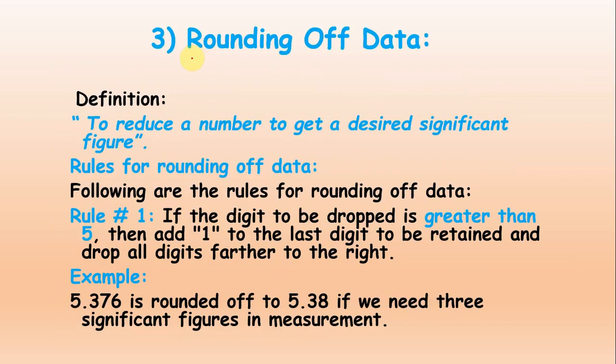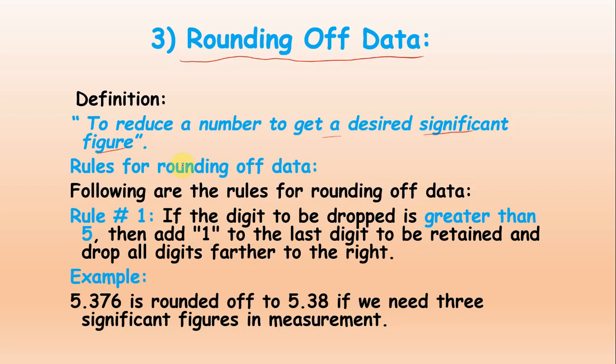Now the third last topic is the rounding of data. What do you mean by the rounding of data? To reduce a number to get a desired significant figure. For example, if you have a larger number, you can reduce it and get 3, 4 or 5 significant figures. It's up to you, whichever you desire.